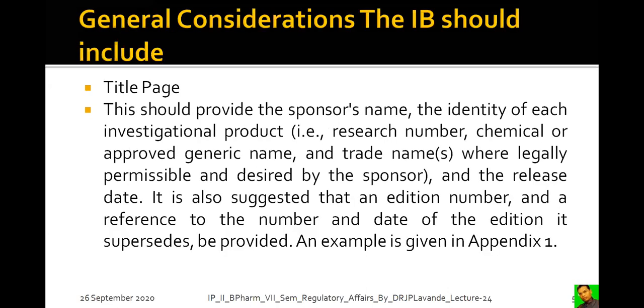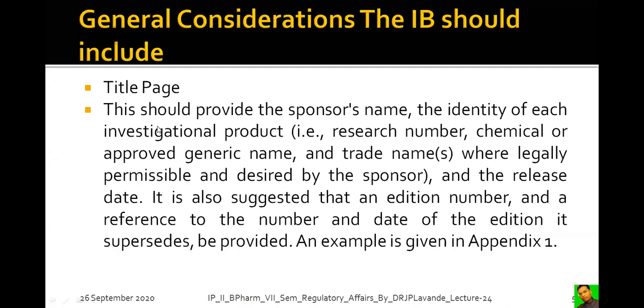Now, the general considerations that the IB should include. What are these general considerations? The general considerations include the title page. The title page should provide the sponsor's name, who is sponsoring the clinical trial.